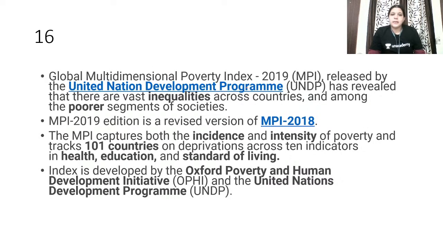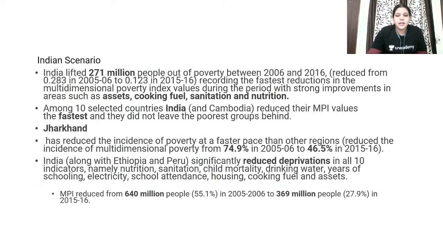So what is this global multidimensional poverty index? That you can write as a very beautiful introduction. It will definitely help. It has revealed that there are vast inequalities across countries and among poorest segments of society. It is revised version of MPI 2018, that is multidimensional poverty index. 101 countries are there. It is developed by Oxford Poverty and Human Development Initiative. This all you can introduce in the introduction.